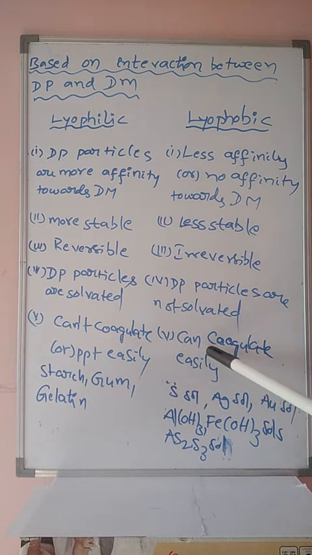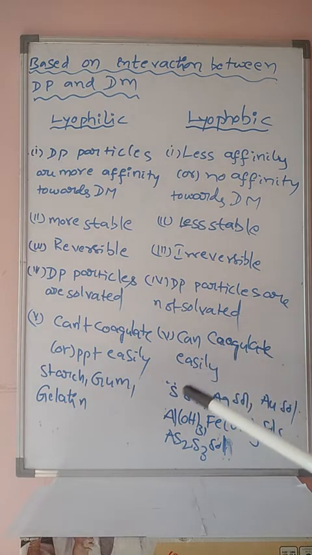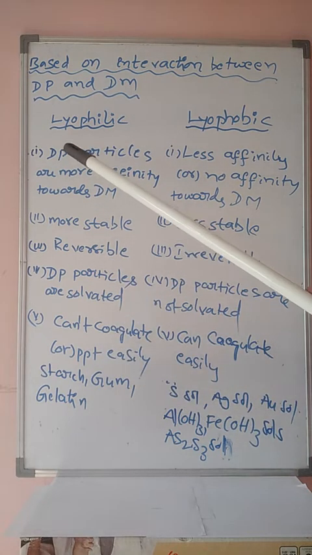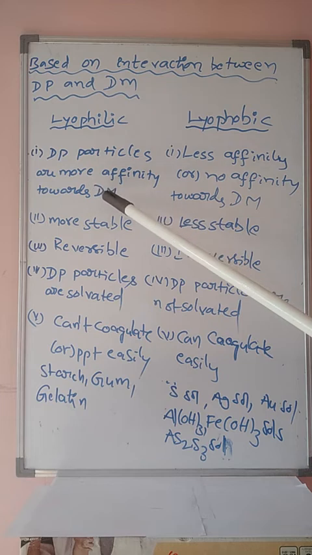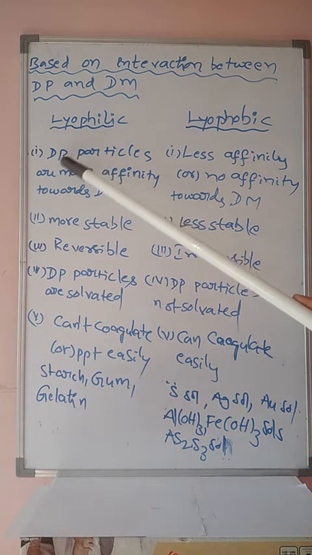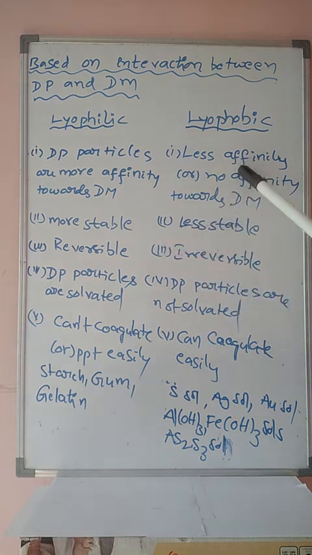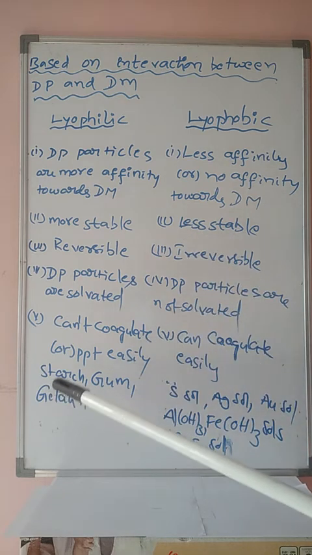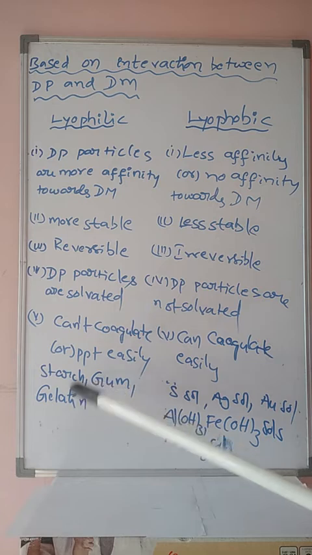Whereas lyophobic colloids can form precipitate or coagulate very easily because here, between dispersed phase and dispersion medium, more affinity is present in the lyophilic case, so we cannot precipitate the dispersed phase particles. Here, less affinity, no affinity is present between the dispersed phase and dispersion medium. They can coagulate easily. The examples are starch, gum, gelatin.